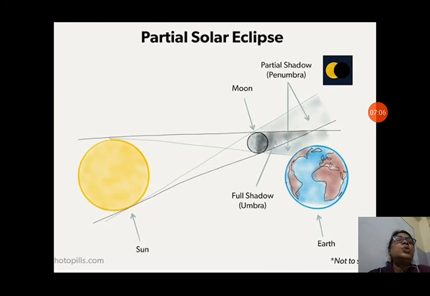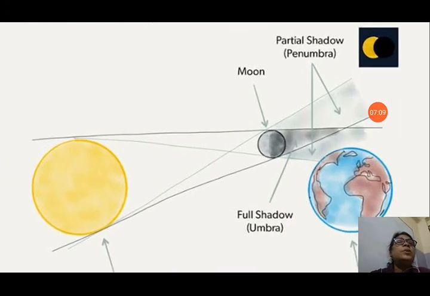Now partial solar eclipse. In this picture also it is very clear: you can see the earth is on the downside and it is the penumbra region. So full shadow is in the umbra region and partial shadow is in the penumbra region. So from the earth, in the penumbra region there will be a partial solar eclipse.